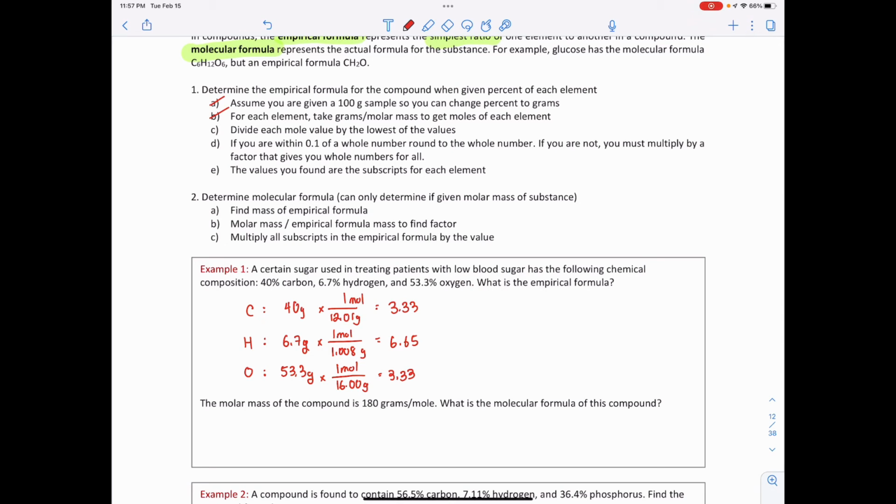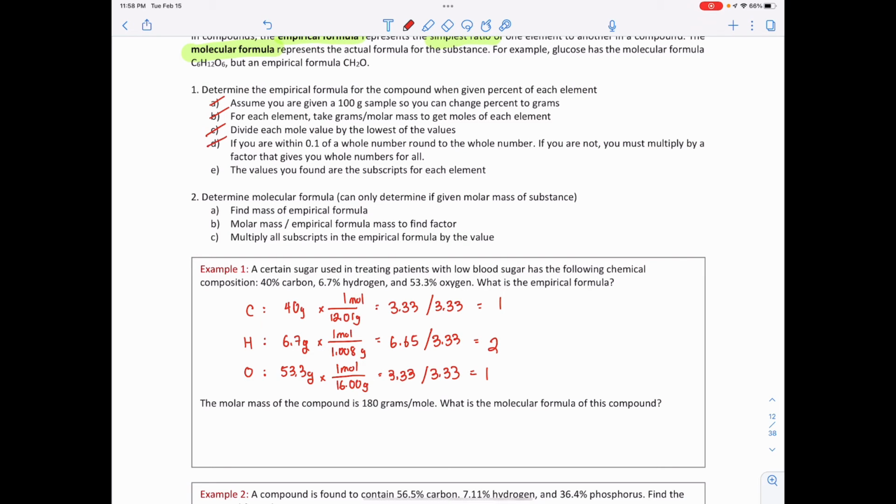For C, we're going to divide each mole value by the lowest of the values. Notice I have a 3.33, a 6.65, and a 3.33, so the 3.33 is the lowest one. I'm going to divide everything by that 3.33. When I do that, this becomes 1, this is about 2, and this is about 1. C is done. D says if you are within 0.1 of a whole number, round it to a whole number, which we did: 1, 2, and 1.